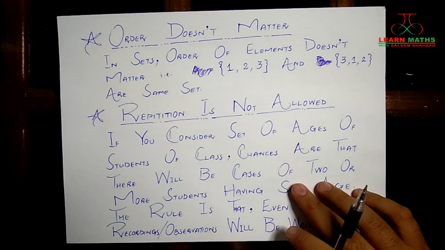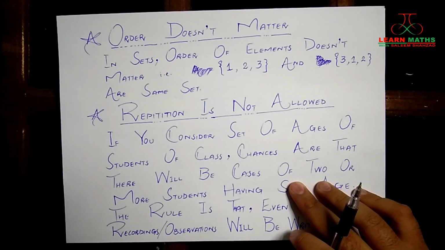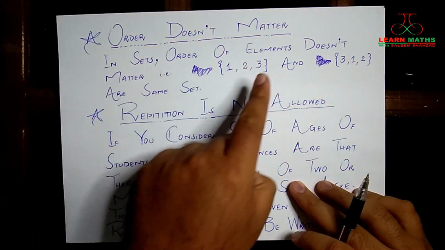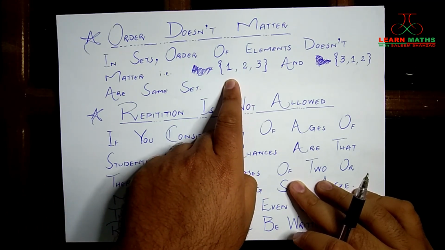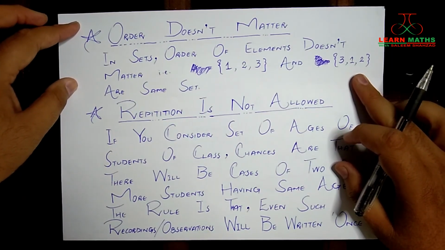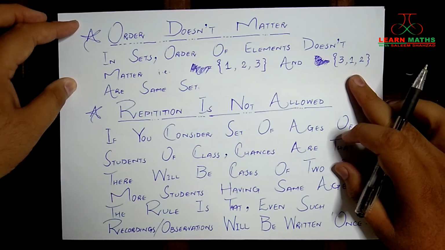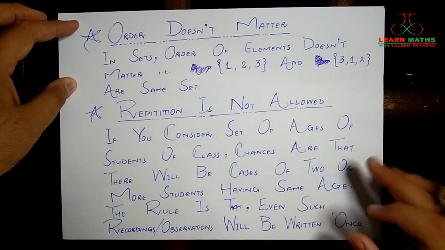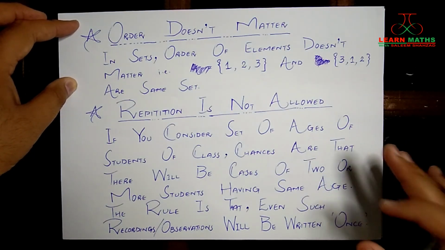Next, we are going to talk about two properties of sets. The first one is that order doesn't matter. In sets, the order of elements doesn't matter. You have a set which includes 3 elements 1, 2, 3, and then you have another set which includes the same 3 elements but in a different order. So these two sets are still the same, they are not different. Okay, the order in which elements are written does not matter in sets.